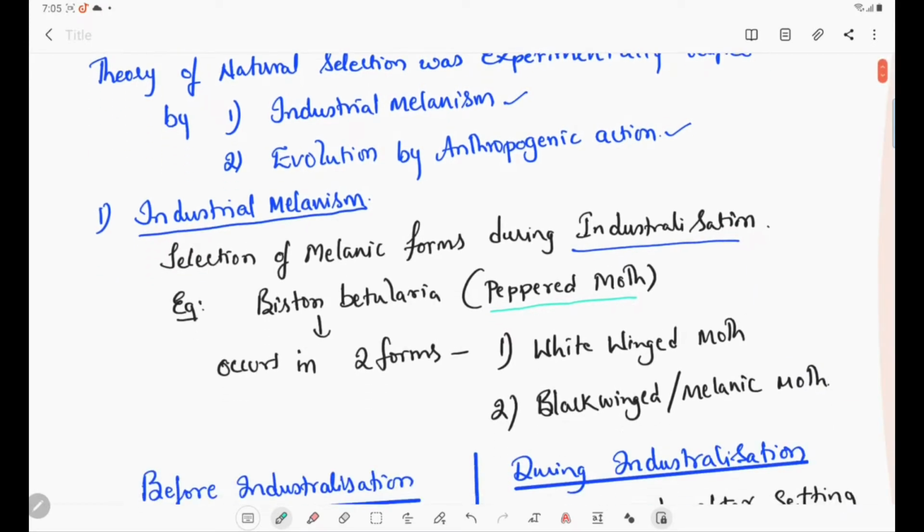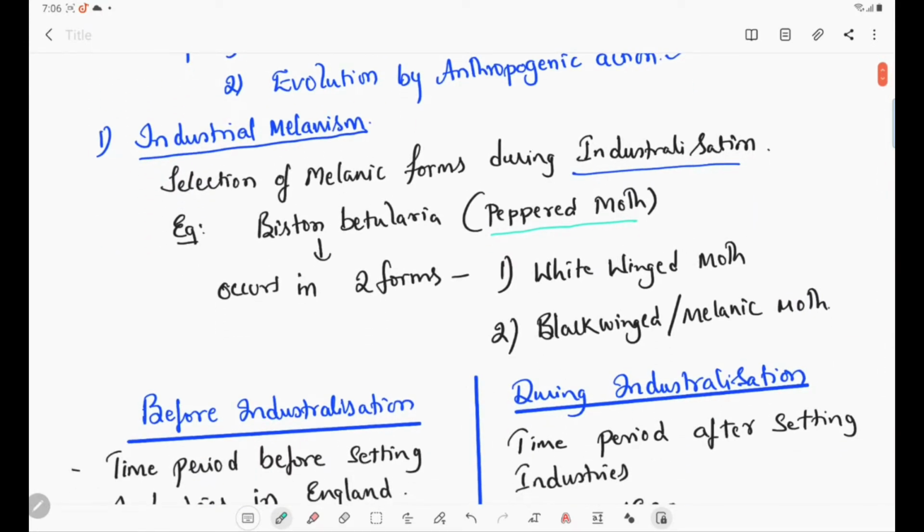The Biston betularia has two phenotypic forms. That means it appears in two forms. One is the white winged moth, and the second one is the black winged moth or melanic moth. This experiment was conducted in London.